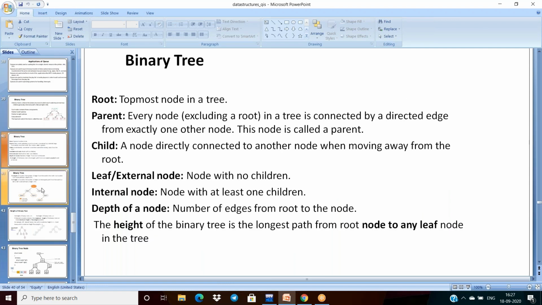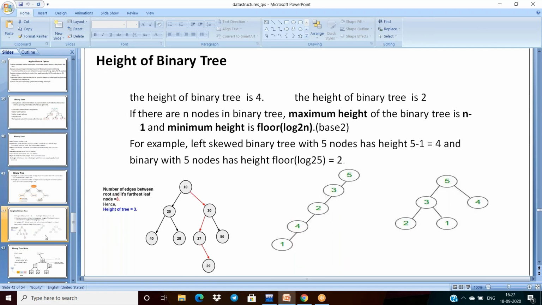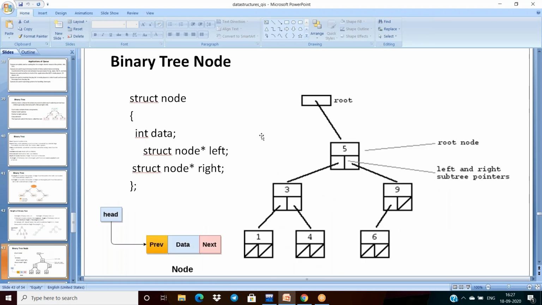Okay. Now this is also over. Here onwards, sir, already we discussed that the binary tree node is represented like a doubly linked list node. So how do we represent that node?